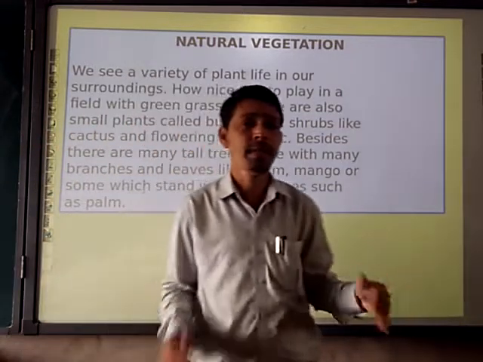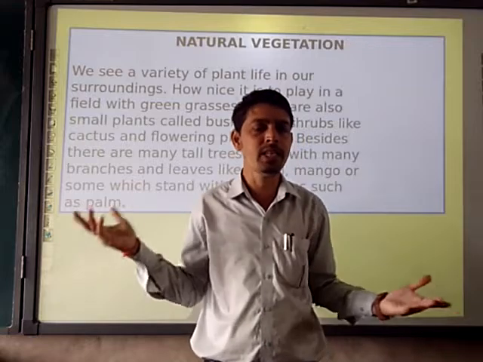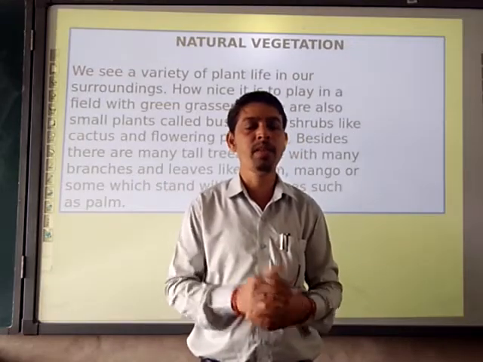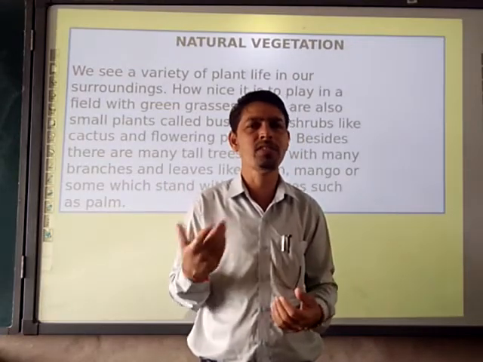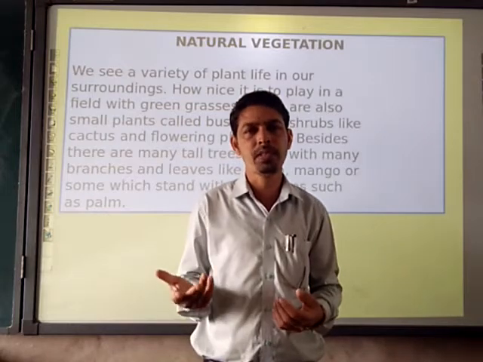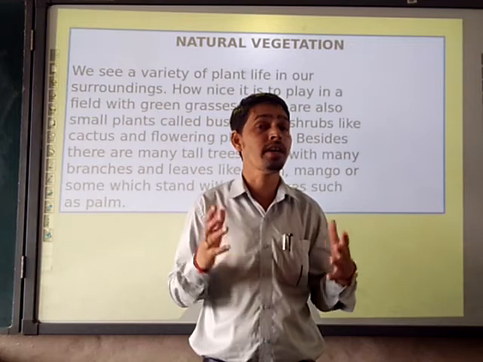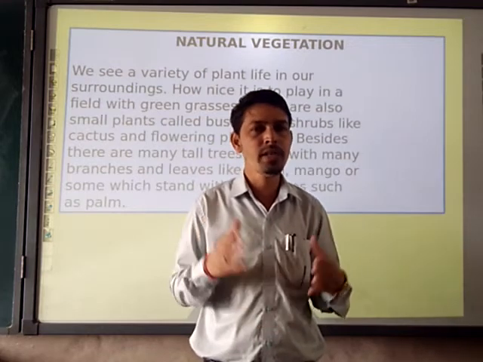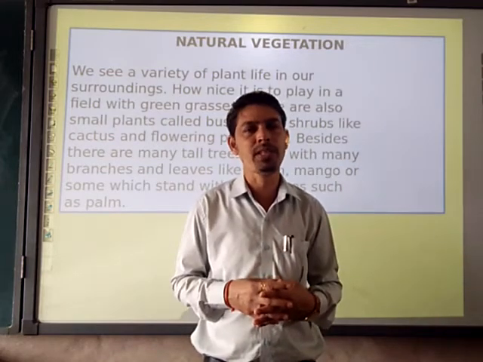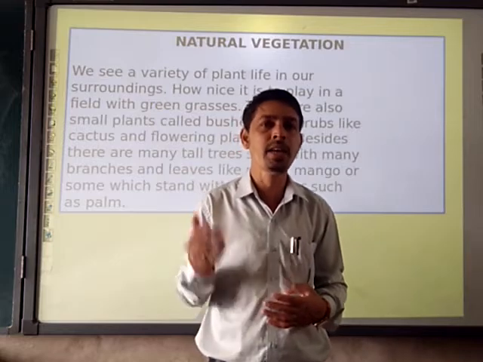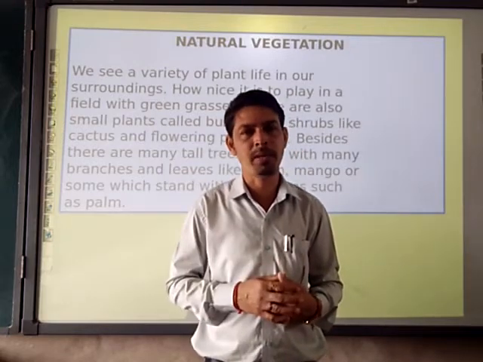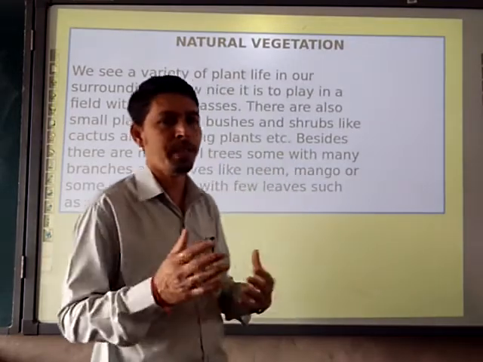Our surrounding is full of greenery. We are seeing all the plants, trees, herbs and shrubs, and this is what we discuss as natural vegetation. Natural vegetation is a type of vegetation which grows naturally without interference of human beings. Please pay attention.